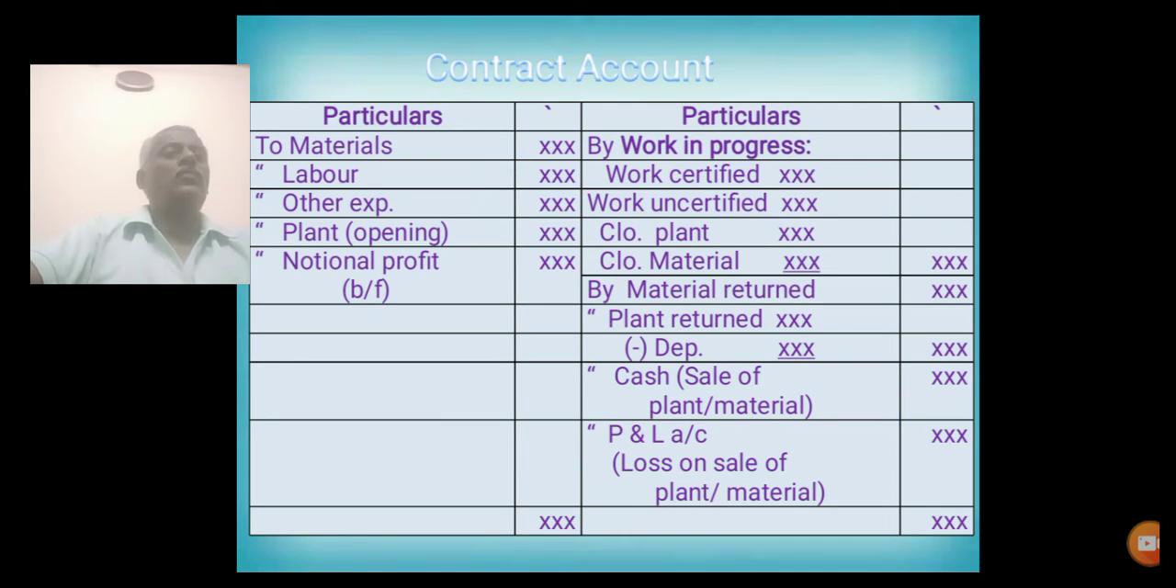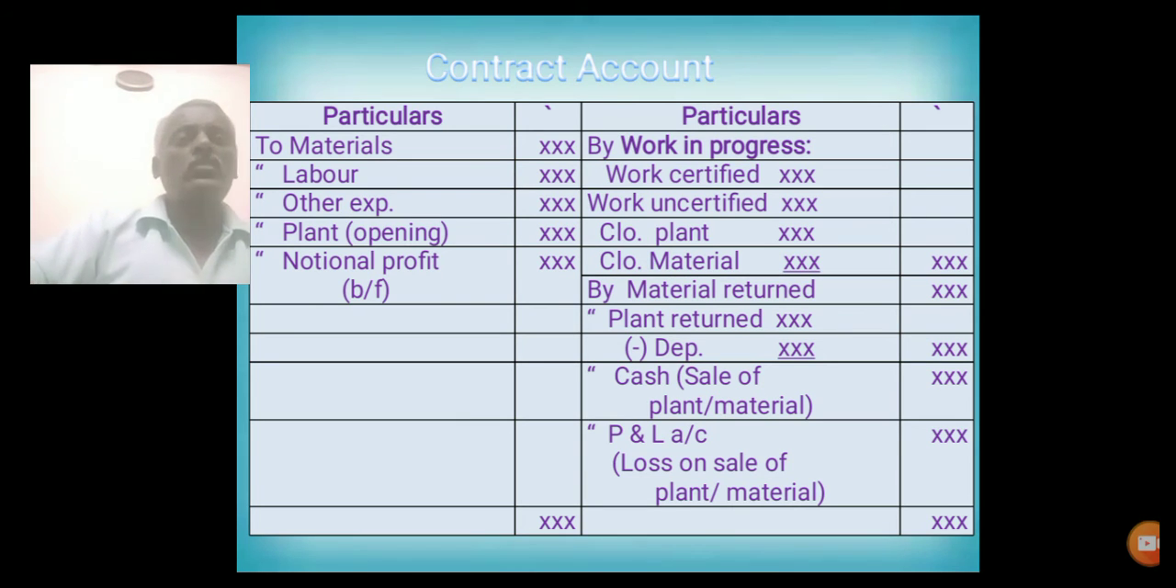Cash, sale of plant or material. If there is any sale of plant or material, that should be entered on the credit side by cash. By profit and loss account: if there is any loss of material or plant or defective materials, that are entered in the profit and loss account, that amount is given on the credit side of the contract account.